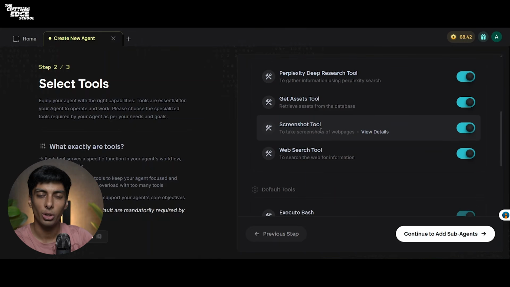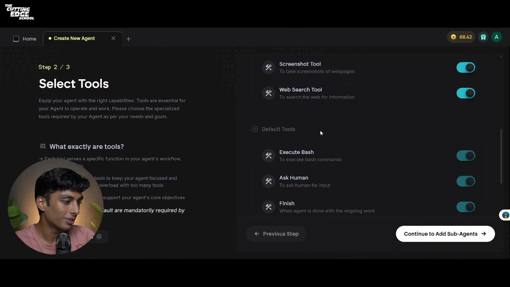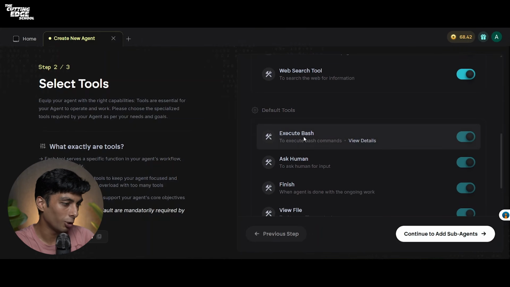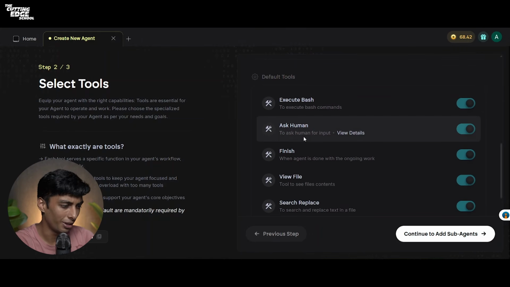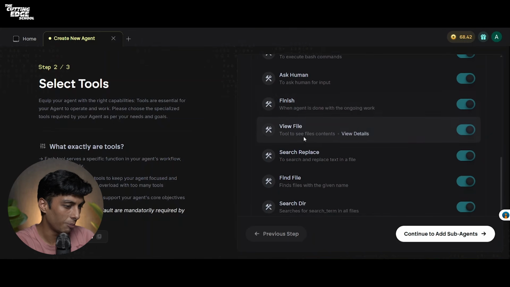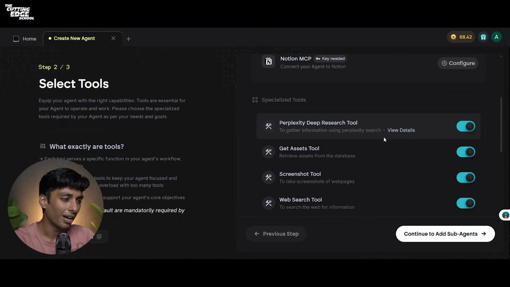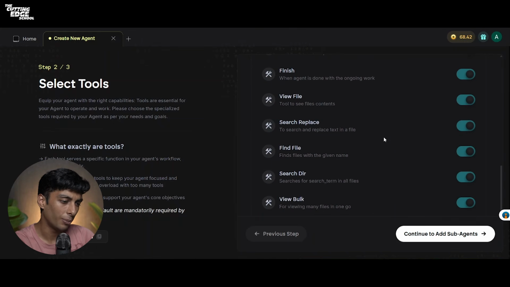See, this screenshot tool is the same one we saw our E1 and E1.1 agent use for us. While testing, it was taking the screenshots for us. You have some default tools, which are execute bash, ask human, finish, view file, search replace, etc. Now, I have already selected all of my tools.